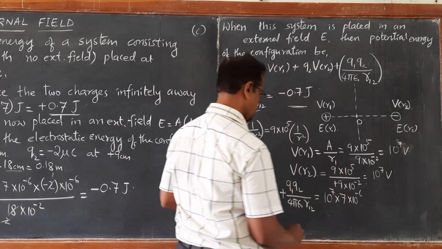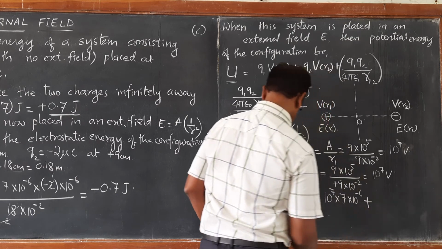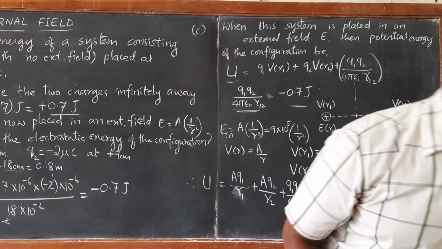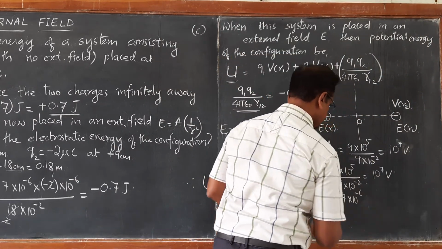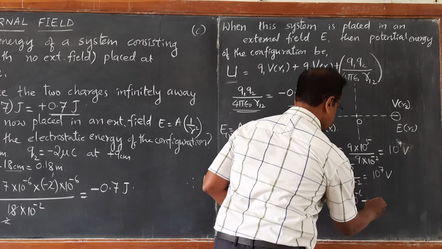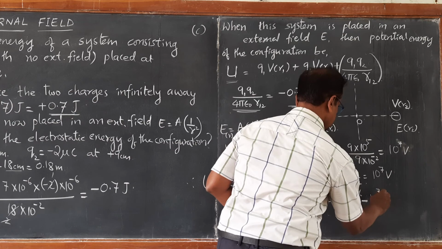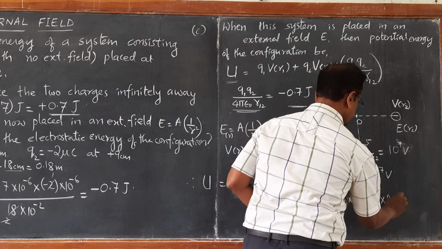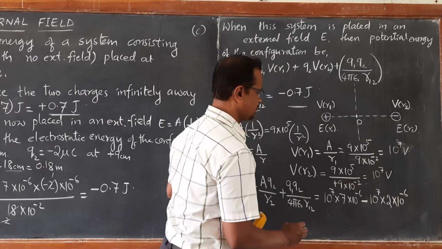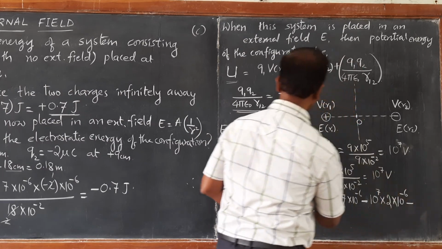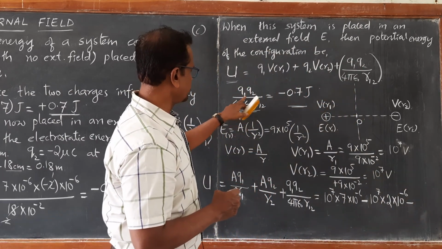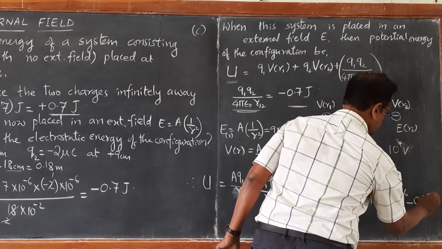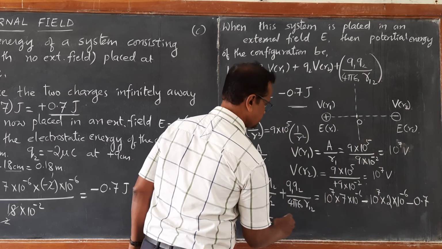Plus here the charge is negative, therefore, instead of plus I will write directly minus 10 raised to 7 into 2 into 10 raised to minus 6, right, plus the last term Q1 Q2 upon 4 pi epsilon naught R12, that is minus 0.7.